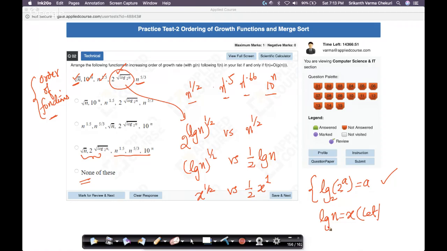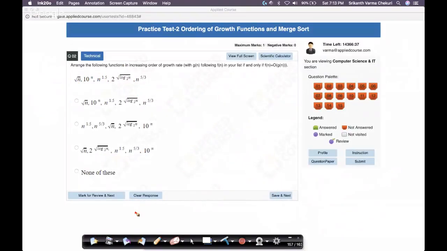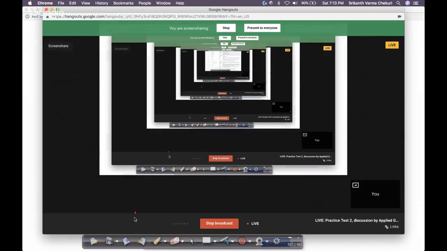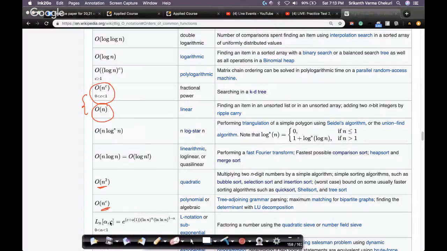Look at this. If log n is x, this is like square root of x, and this is like x. We know that square root grows slower than x itself. We can go back to the order of functions, where you have n power c.